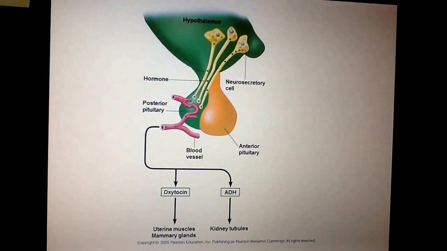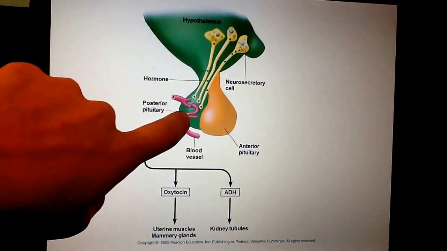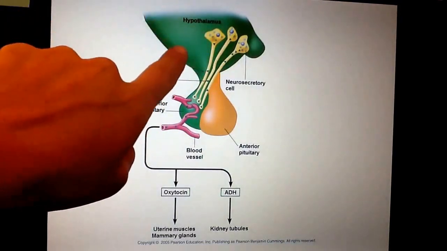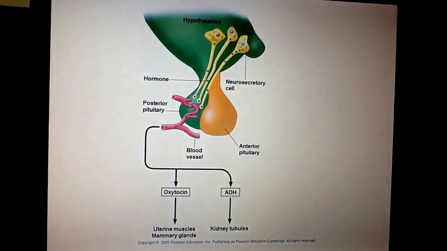So here we have a kind of diagram which I think helps do a lot of kind of understanding. So you can see here's the hypothalamus. It connects directly to the posterior pituitary because, again, what is the hypothalamus doing? Making the hormones. The hormones are then being stored in our posterior pituitary. What happens in our posterior pituitary is we're releasing those hormones to the circulatory system. And two such examples are oxytocin.